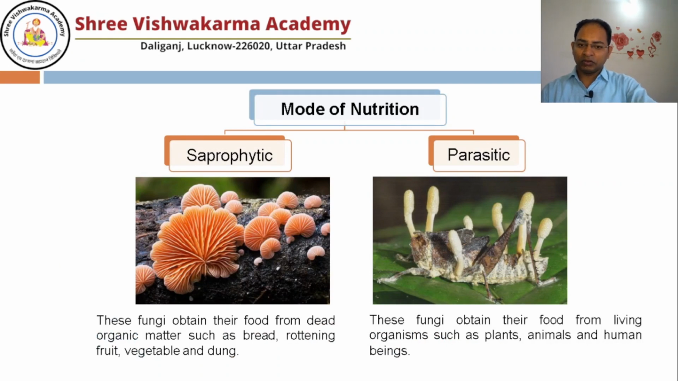As I already told you, in the saprophytic mode of nutrition, fungi survive on dead and decaying organisms, and parasitic fungi live on another animal or a living plant's body. Here you see the grasshopper, with fungi growing on it.